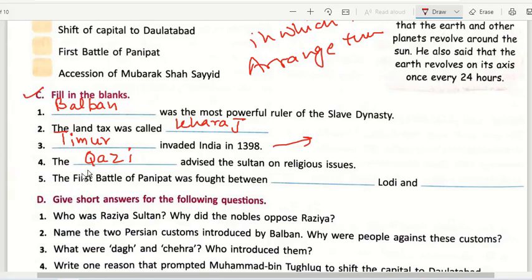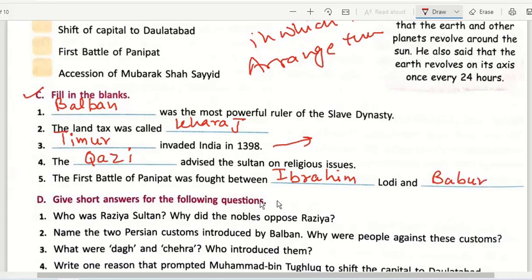Okay, then is question number 5. The first battle of Panipat was fought between, this is the last line of the chapter, that is Ibrahim Lodi and Babur. So you will be writing Ibrahim Lodi and Babur. These would be the answer to this.